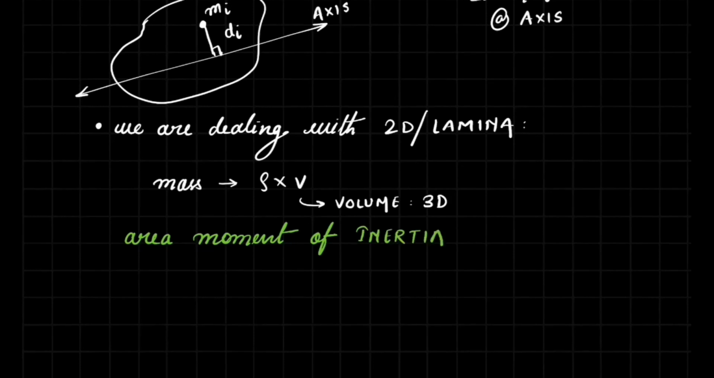Therefore, we define here the area moment of inertia, and the formula for area moment of inertia is quite similar to the mass moment of inertia. The only difference is that instead of the mass of the element, we have the area of the element. Therefore, I is equal to summation of a_i x_i square. Now let us understand the logic behind this.